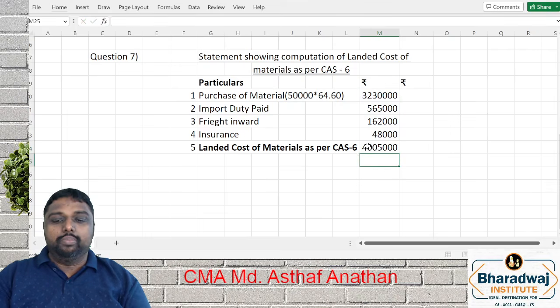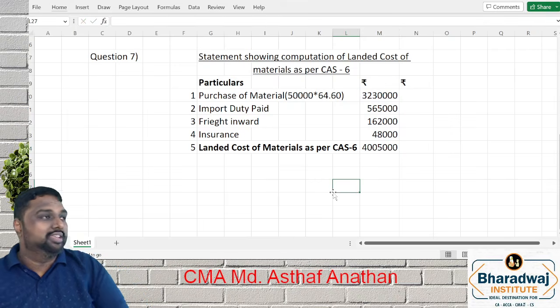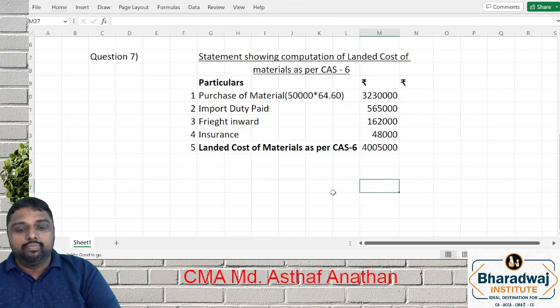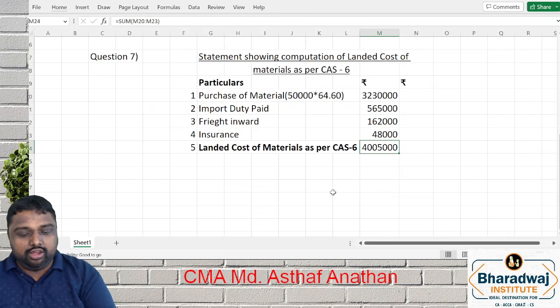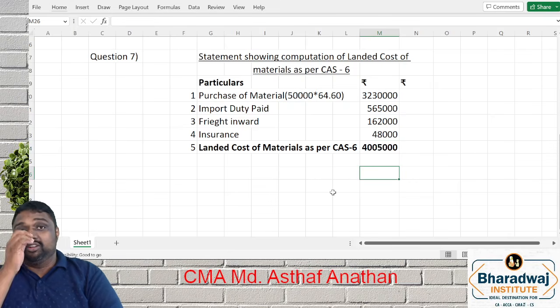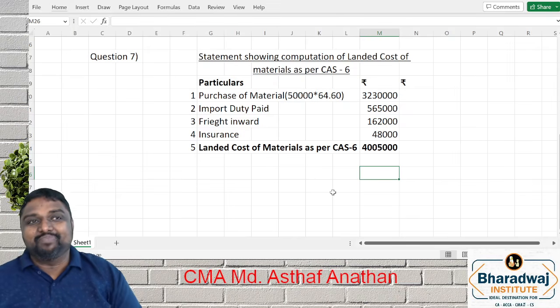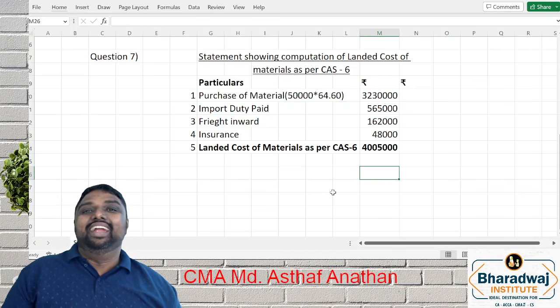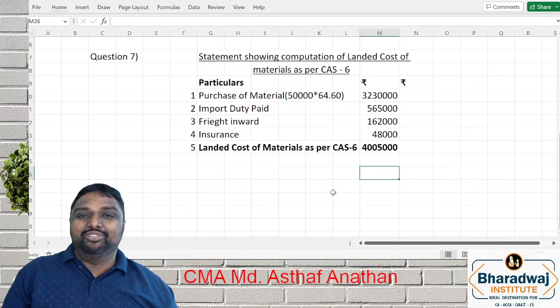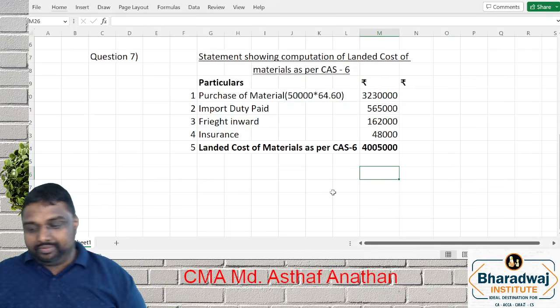You can give the comments based upon the marks. You can give the comments that exchange variation will not be considered. Exchange rate on the import is only relevant. So hope all of you got the correct answer. Now we have discussed; you were asked to practice question number 9. Let's see how many of you have done question number 9.